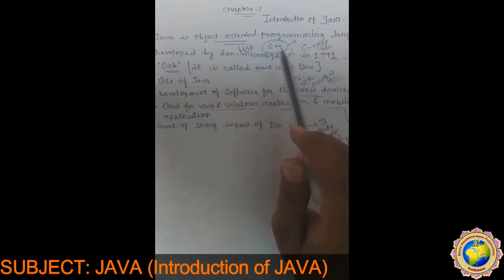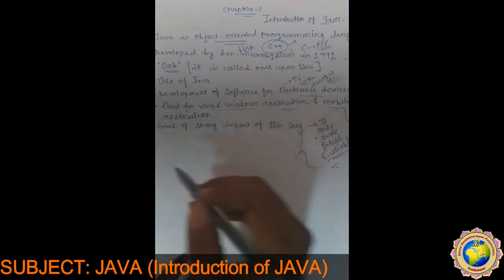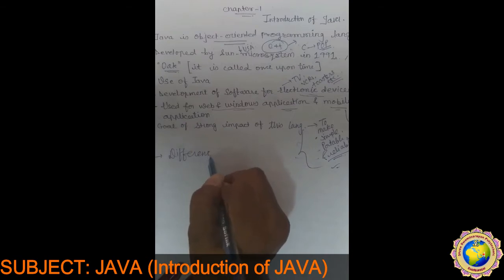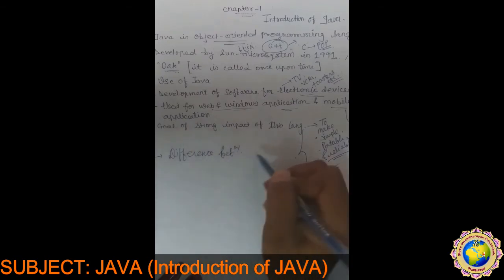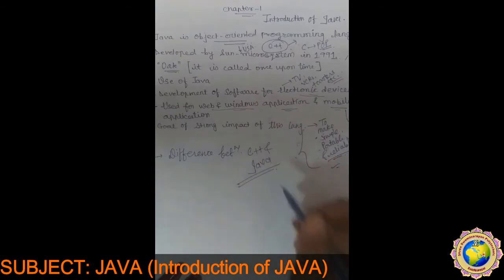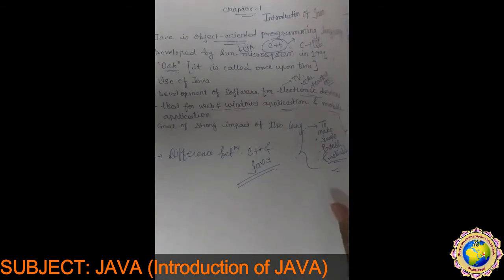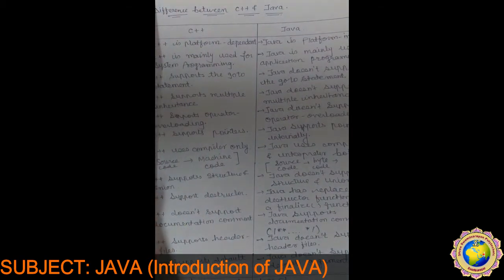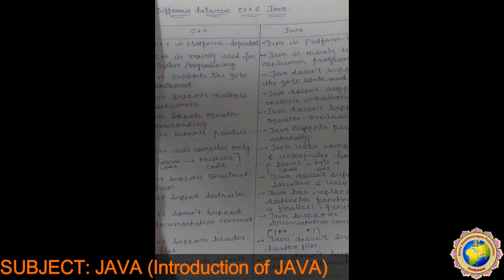Okay, now we are going to see what the differences between C++ and Java are. C++ is platform dependent, right?